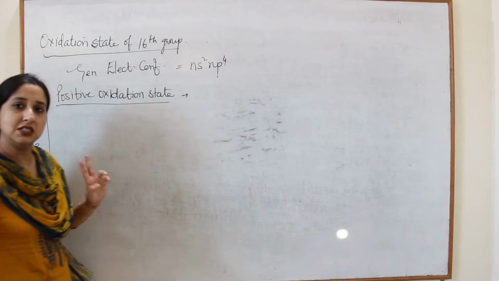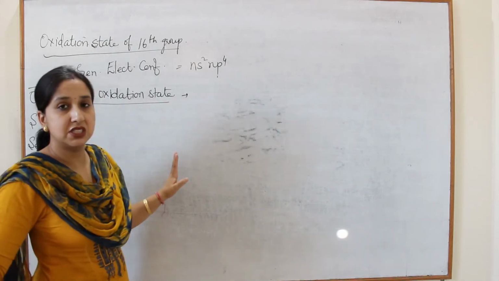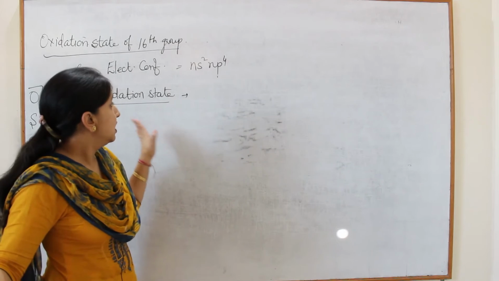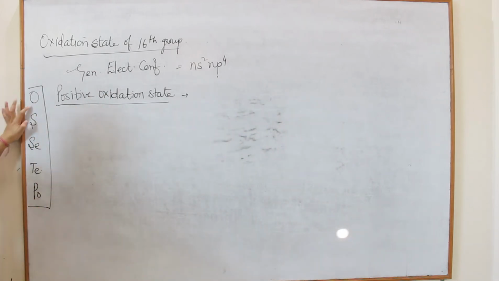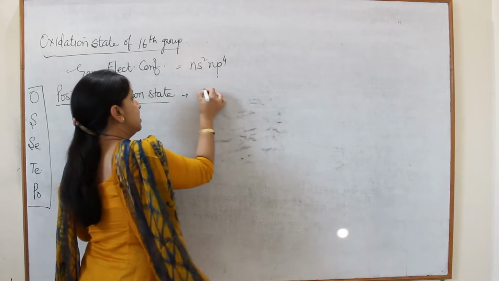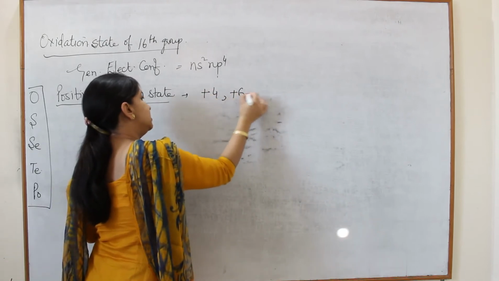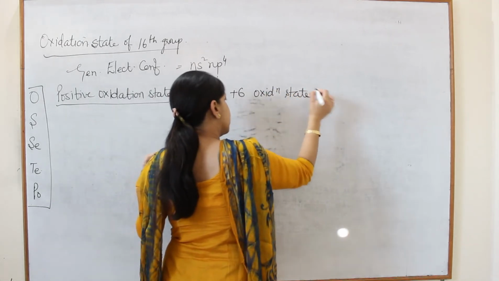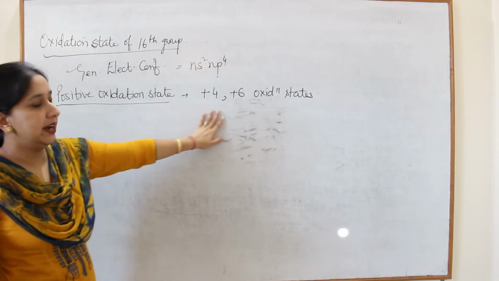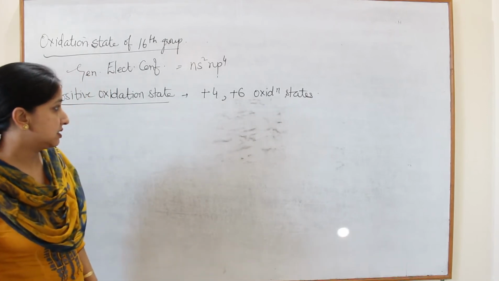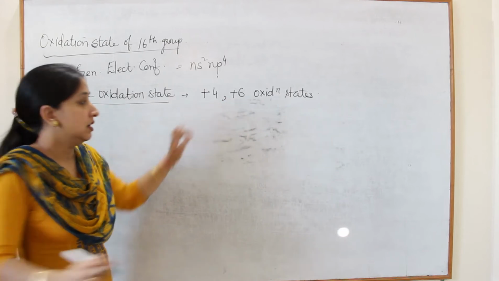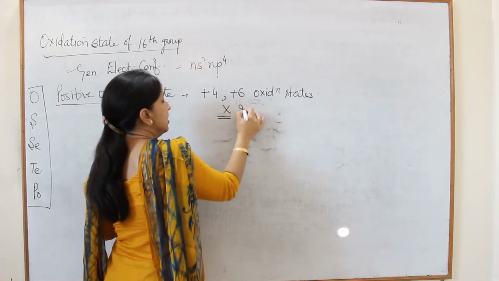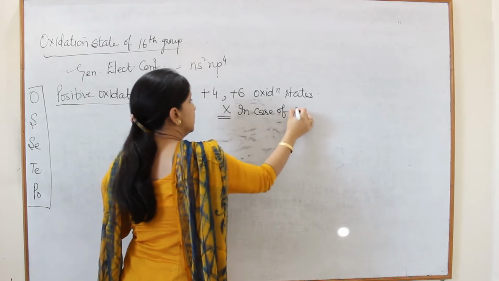So oxygen occurs in only 2 positive oxidation states, which are +1 and +2. Except oxygen, all other members, sulfur, selenium, tellurium and polonium, can also show +4 and +6 oxidation states. They show +2, +4 and +6 oxidation states. But these oxidation states are not possible in case of oxygen because